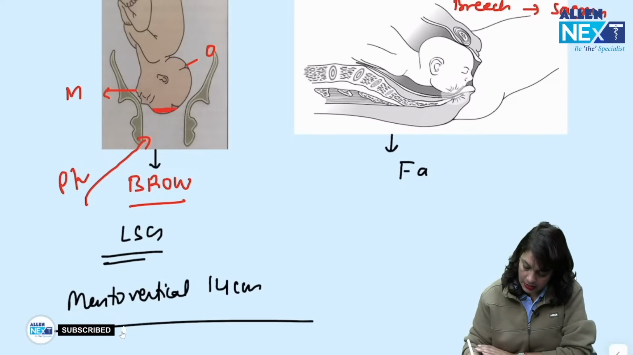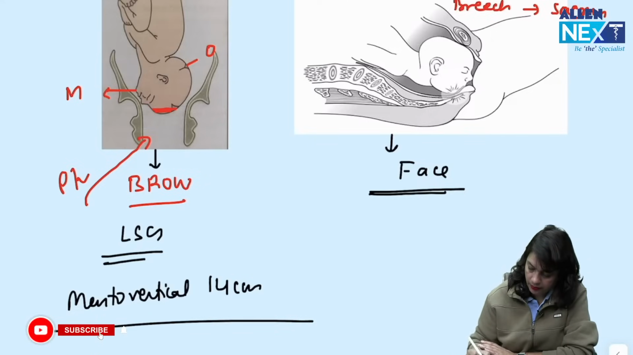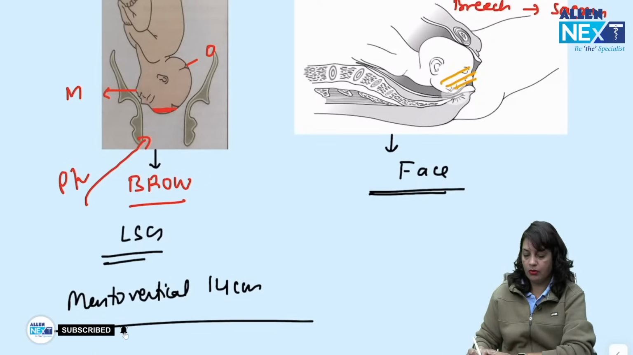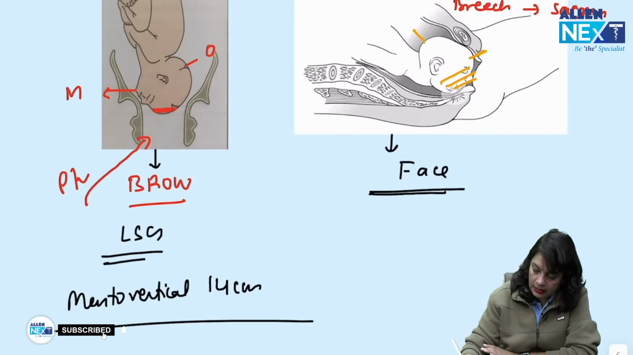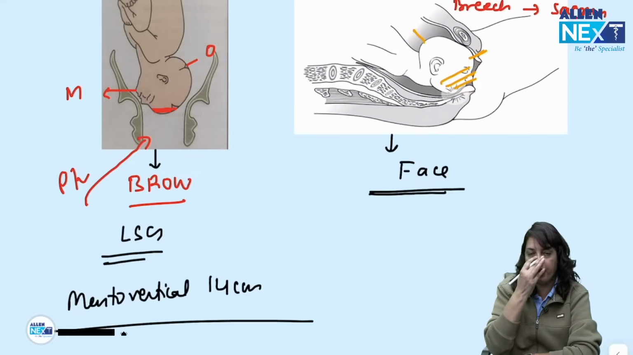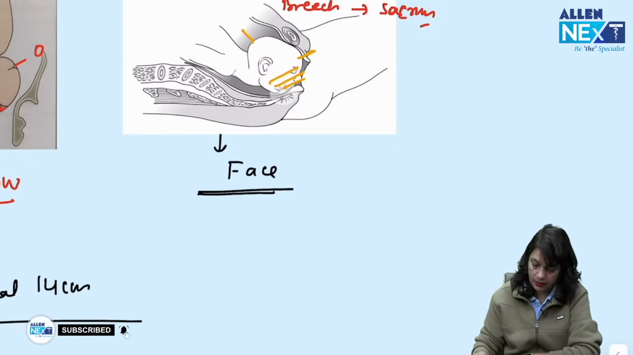The next presentation is face presentation. You can see this part, you can see this part. Okay, so the occiput is behind, so it is not vertex, and the forehead is behind, it is the face, you can see the orbit. So this is face presentation.